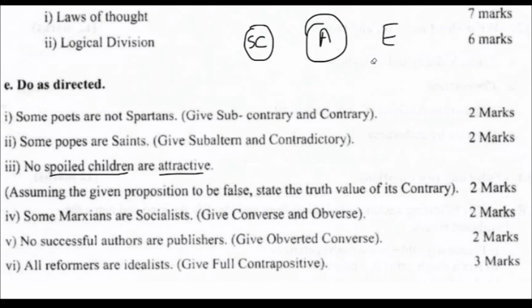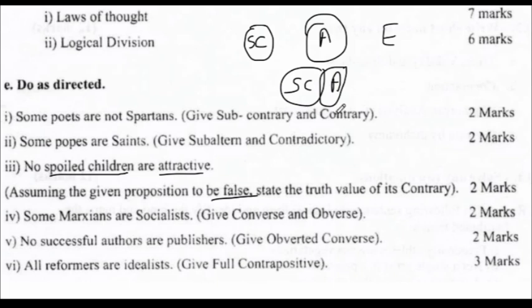Now when it is an E proposition, as per the Venn diagram, they are both completely exclusive. Now they are saying that this is not true. Here it is mentioned to assume that this is false, meaning there is some kind of overlap between SC and A.